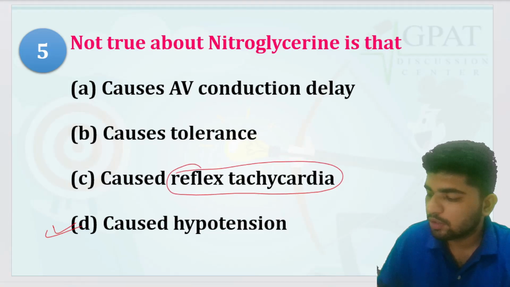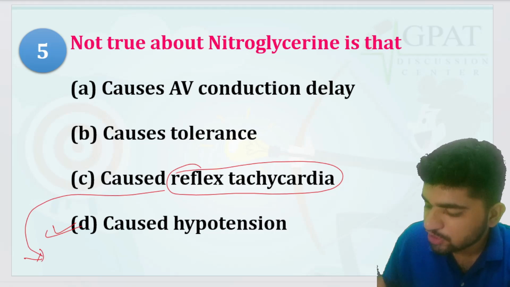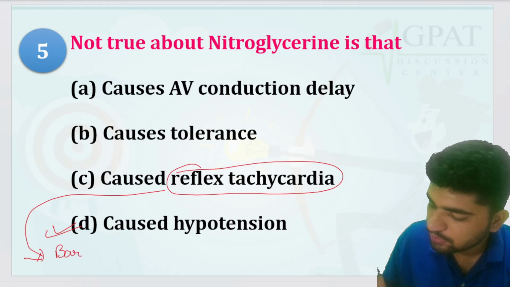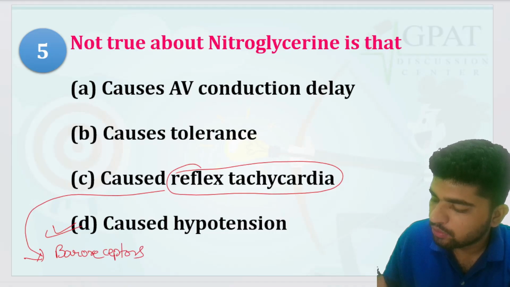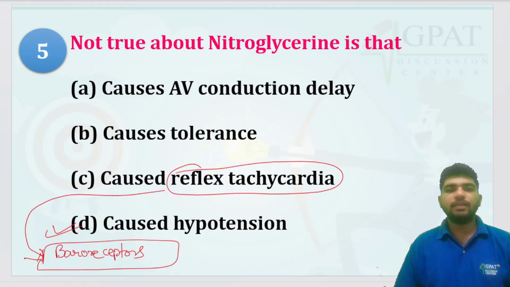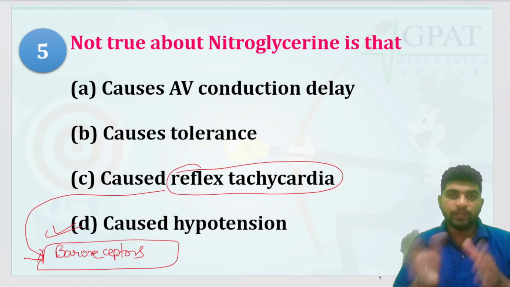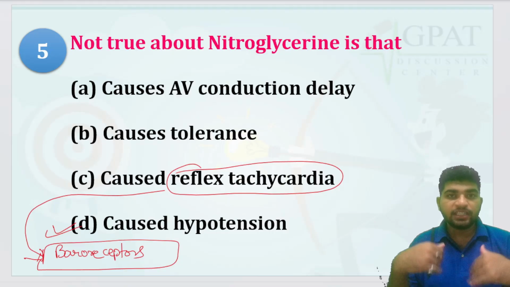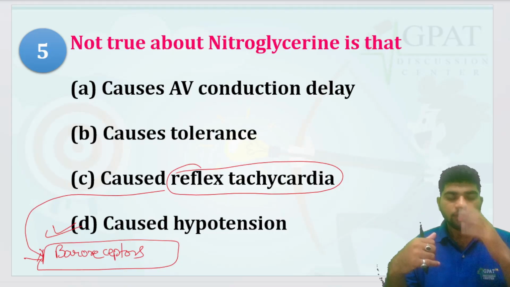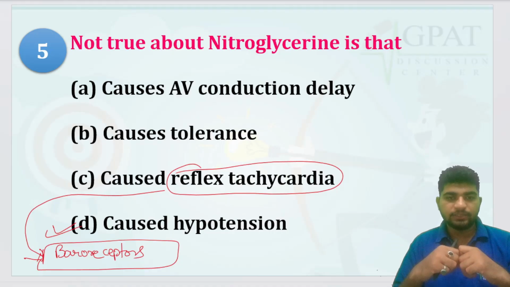How? Because after hypotension, there is an activation of baroreceptors. What is reflex tachycardia? Reflex tachycardia means when you stop giving the medication suddenly, there is an increase or rise in the blood pressure or the heartbeats. Tachycardia is related to heartbeats.